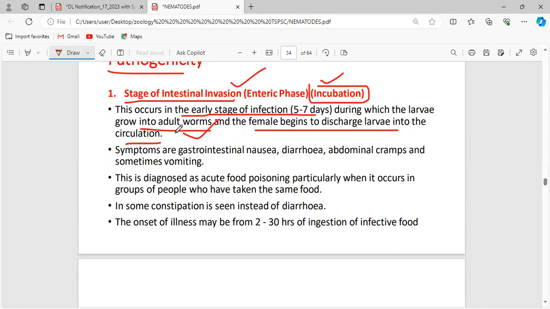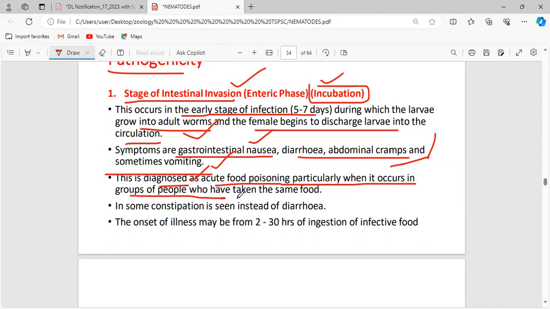Now, what are all the symptoms they are going to give me? Gastrointestinal: nausea, diarrhea, abdominal cramps, and sometimes vomiting. We know that if the infection is happening inside the intestine, definitely these are the things going to happen. Whatever the disease, if there is any infection inside the intestine or the stomach, these are the common symptoms. How this can be diagnosed: food poisoning, particularly when it occurs in groups of people who have taken the same food. If everyone has the common symptom, then particularly the food will be contaminated. In some, constipation is seen instead of diarrhea.